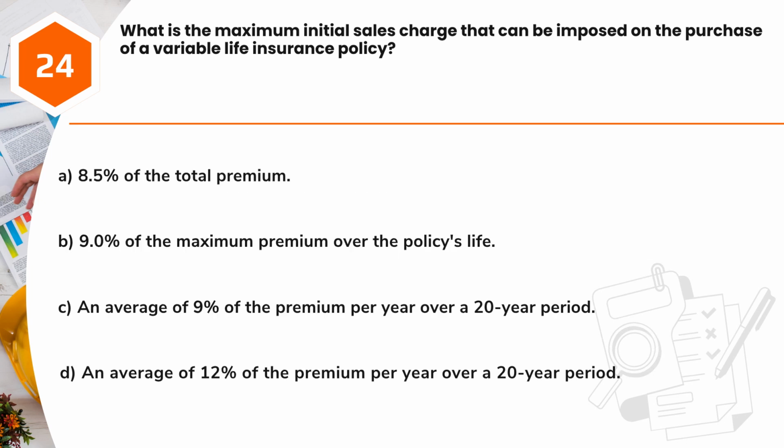Question 24. What is the maximum initial sales charge that can be imposed on the purchase of a variable life insurance policy? A. 8.5% of the total premium. B. 9% of the maximum premium over the policy's life. C. An average of 9% of the premium per year over a 20-year period. D. An average of 12% of the premium per year over a 20-year period.